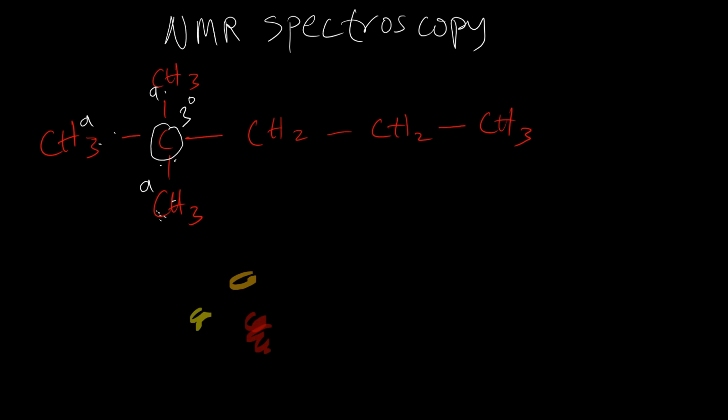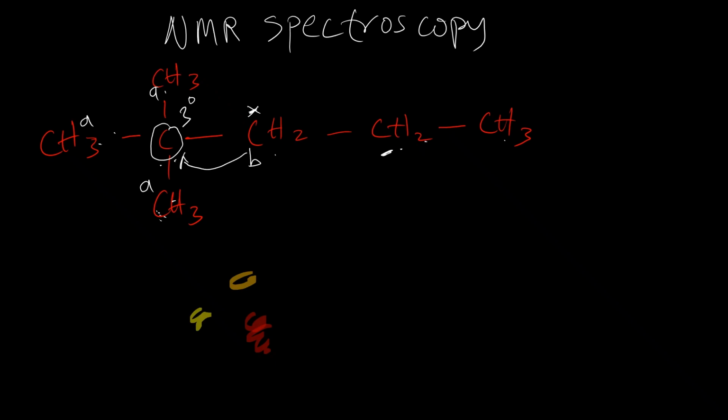And let's look at this other CH2 here. The CH2 here is different, so we're going to call it signal B. And let's look at this other CH2. Now this CH2 is different from this CH2 because this CH2 is closer to just a methyl group, but this CH2 here is closer to a tertiary carbon. So they are in different chemical environments.